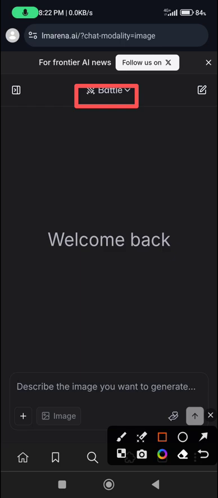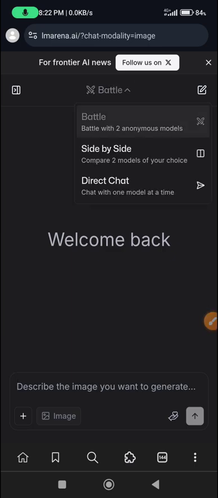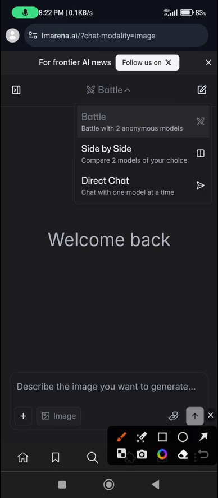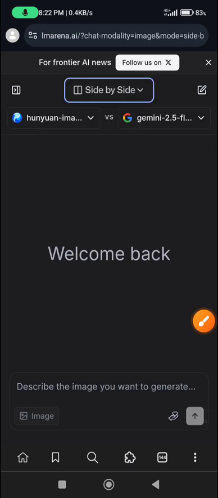You can use any of the options at the top there, but most times I prefer to go with side by side, which is the second option on the list, which is this one. So just select side by side. When you select side by side, you start seeing two different AI models standing side by side. All you need to do is select which model you want to work with.